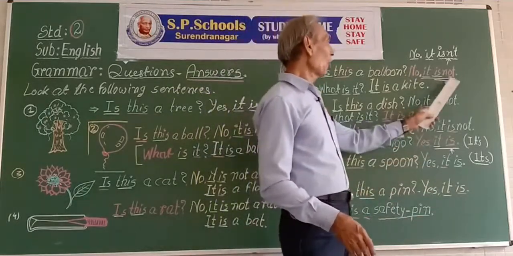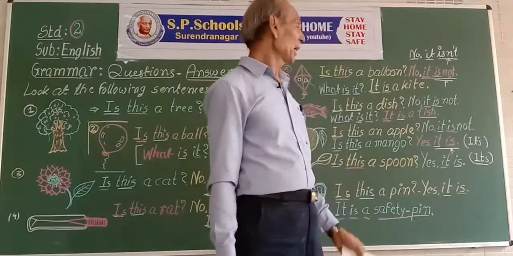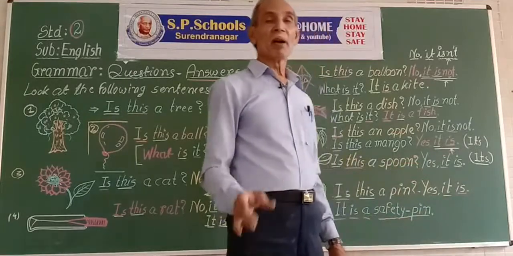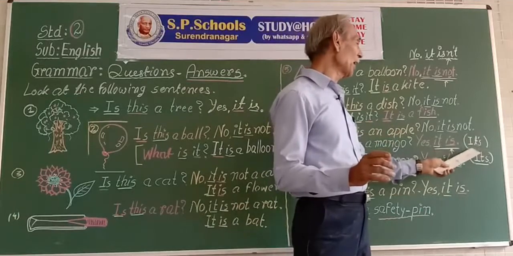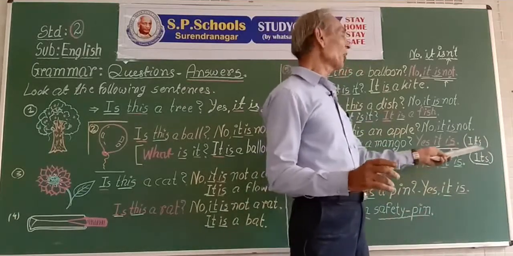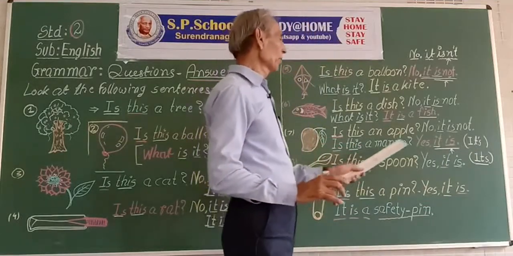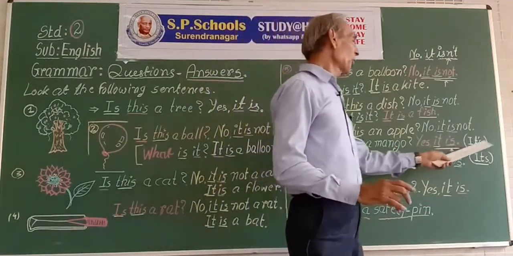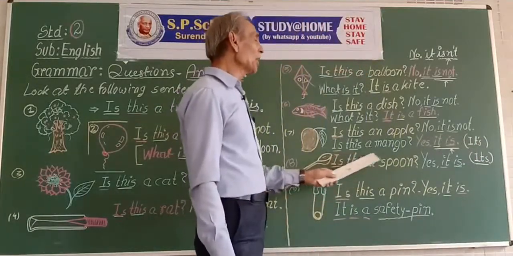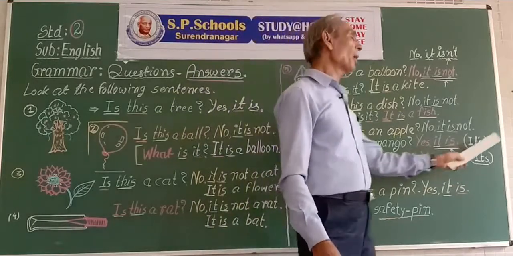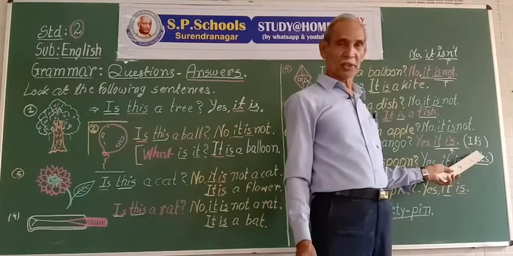As we can shorten is not, we can also shorten it is. But shortened it is turns into it's, it apostrophe s, which cannot stand alone. We should say it's a mango. How? Is this a mango? Yes, it's a mango. We cannot say, yes, it's. That is incorrect.